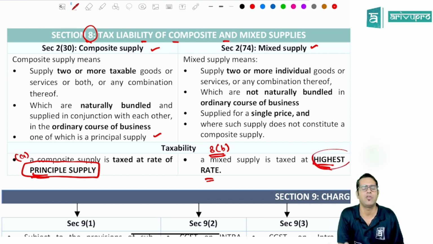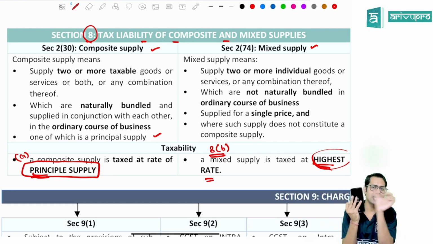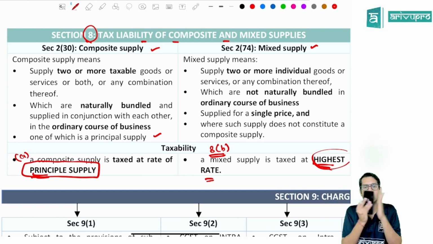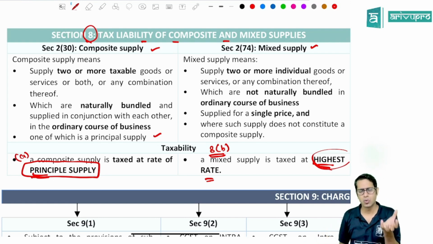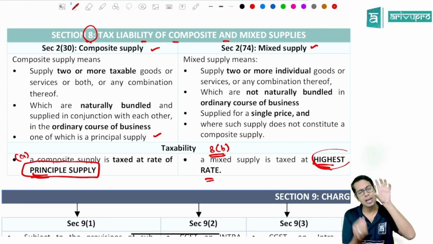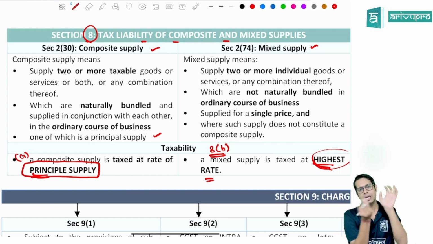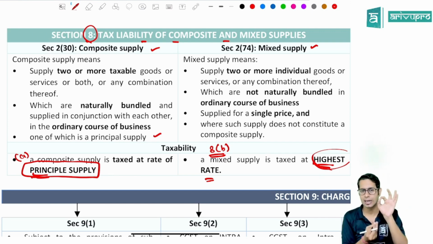For example, I am buying a mobile phone, I am getting charger free. Now, charger is taxable at separate rate under GST law if you buy charger separately, and mobile phone is taxable at separate rates. Now, these 2 things are supplied to you together. In this case, whether it is a composite supply or mixed supply, lawmaker says it is a composite supply because normally when you purchase a mobile phone, charger is required to be given along with that. Compulsorily, it should be given. It is a composite supply, wherein mobile is the principal supply. The main supply is mobile, and charger is ancillary to the principal supply.